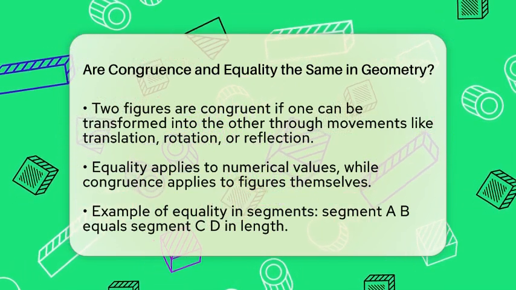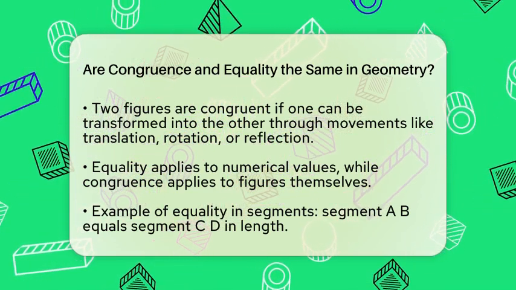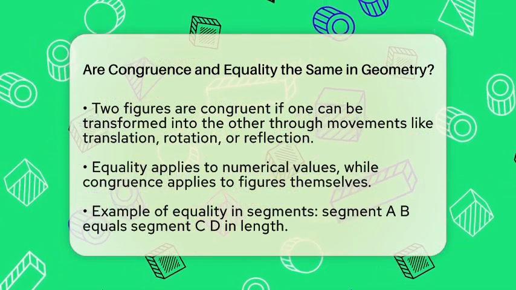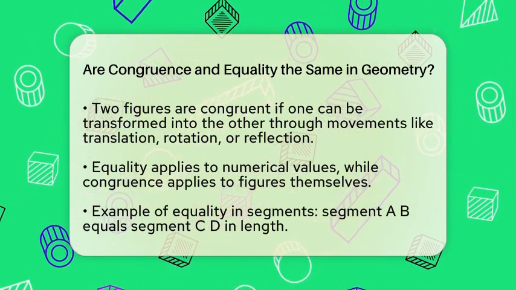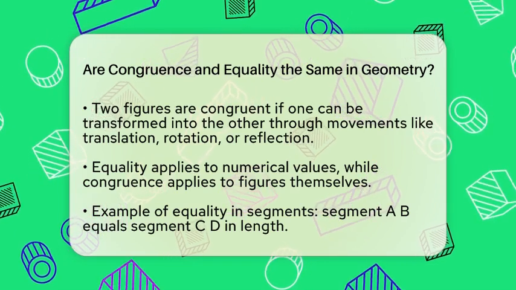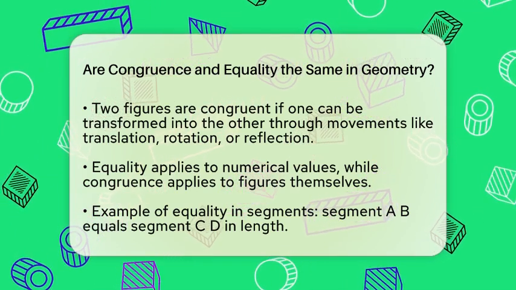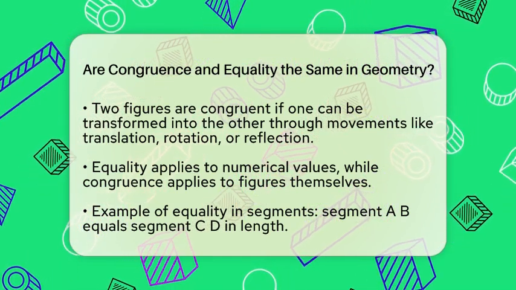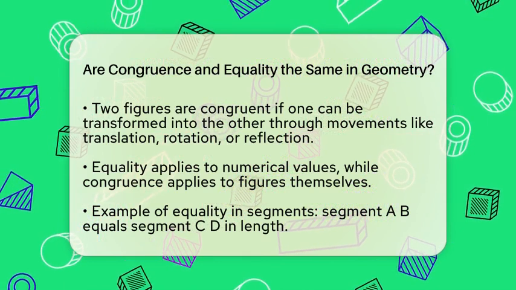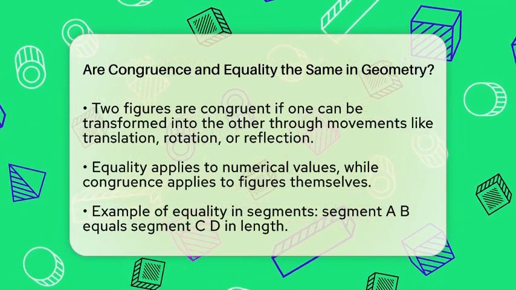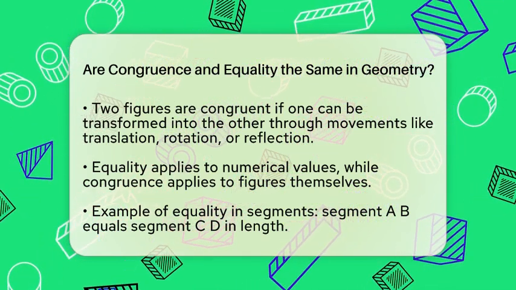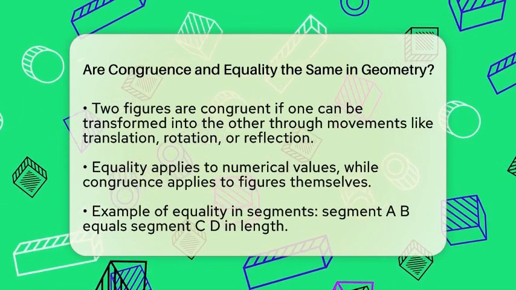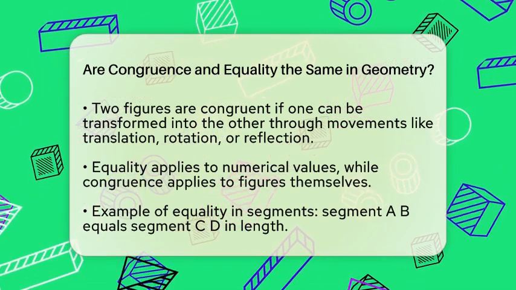If we say segment AB is congruent to segment CD, we mean they have the same length and shape. When we look at angles, two angles are congruent if they have the same measure. Their measures are equal numbers, but saying they are congruent emphasizes the geometric relationship between the angles themselves. Let's consider triangles. Two triangles are congruent if all corresponding sides and angles are equal in measure. This means the triangles are identical in both shape and size.